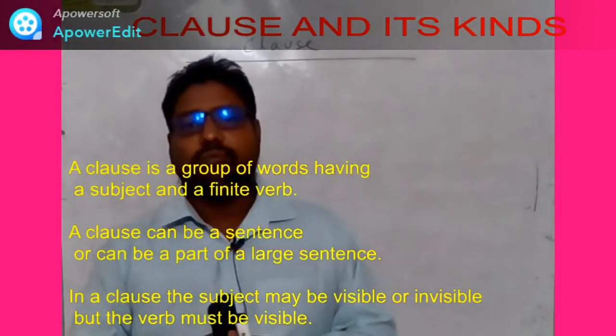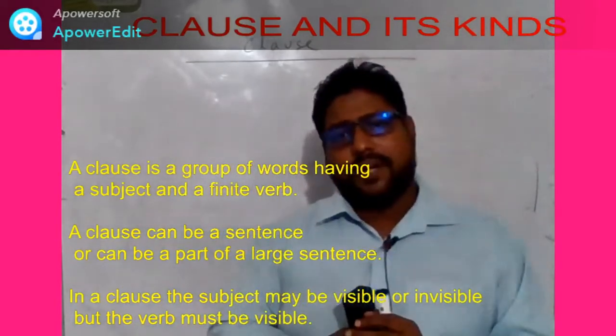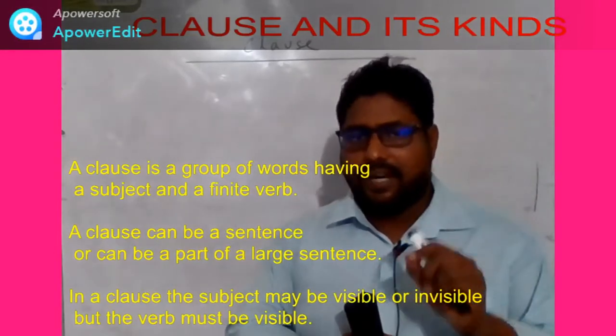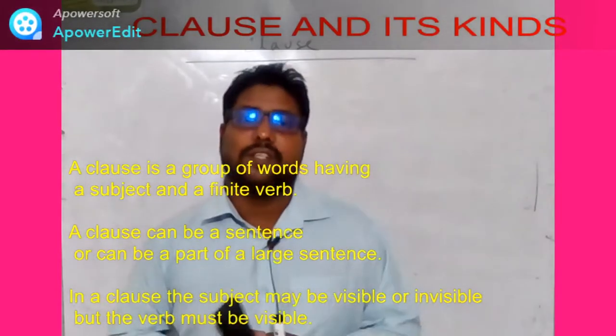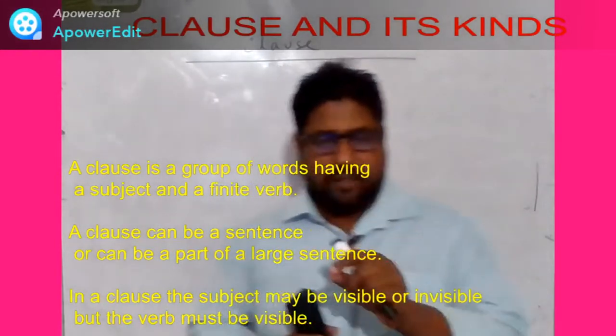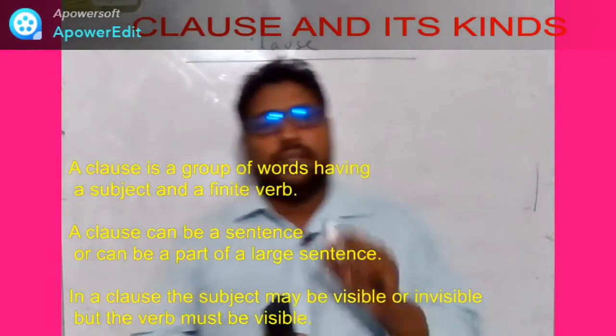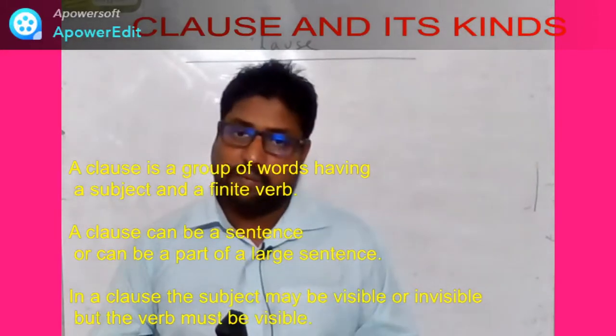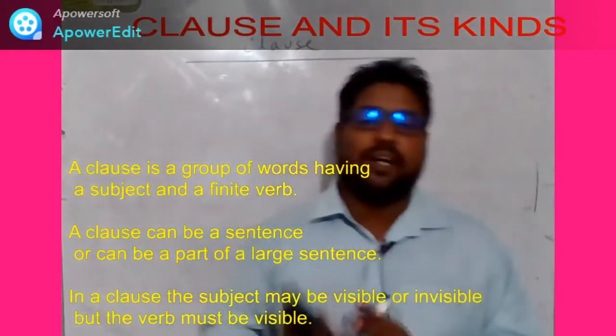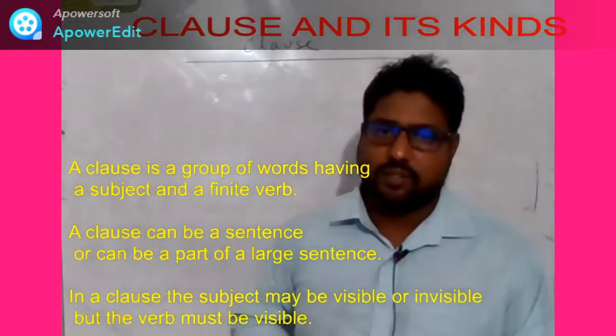A clause can be a sentence. At the same time, it can be a part of a larger sentence. In a clause, the subject may be visible or invisible, but the verb must be visible.